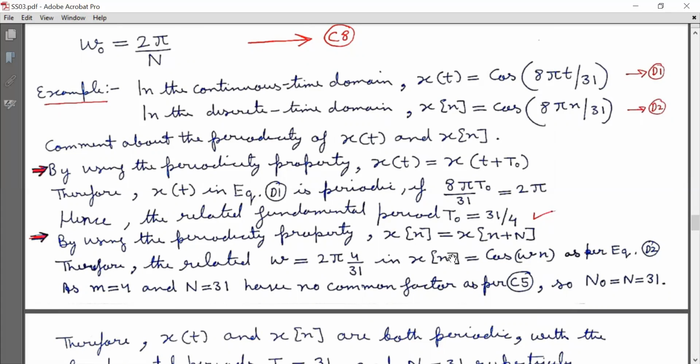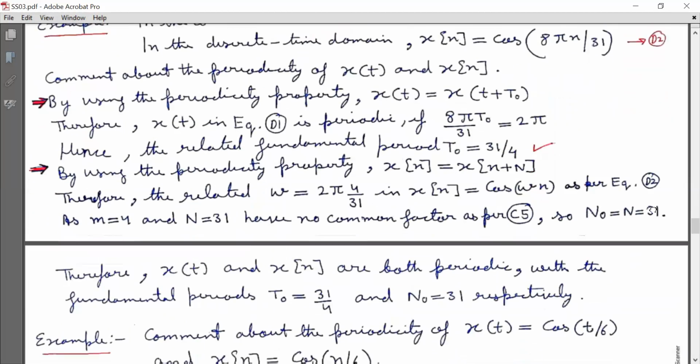So omega is 2 pi into 4 by 31. Look at this, m is equal to 4 and N is equal to 31. We have no common factor as per equation C5. So N naught is equal to capital N, which is 31.